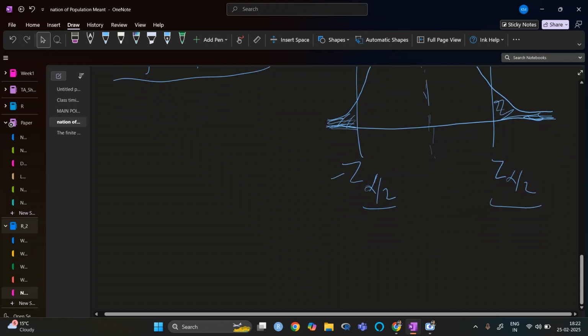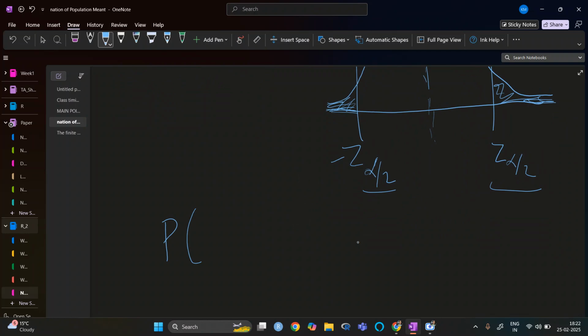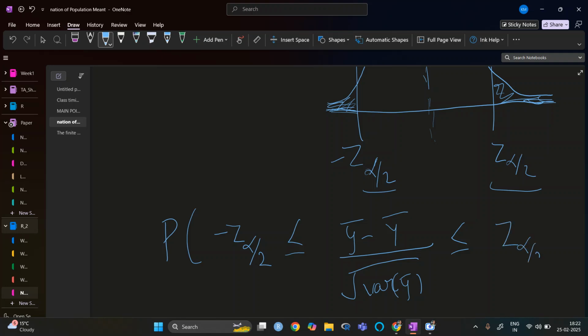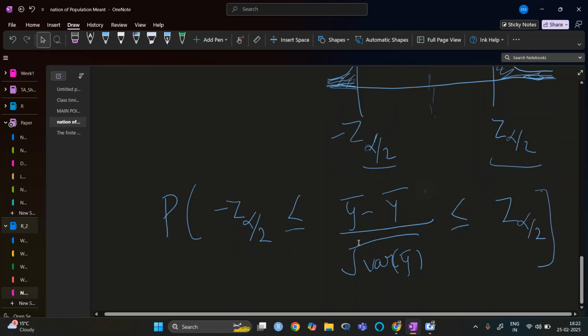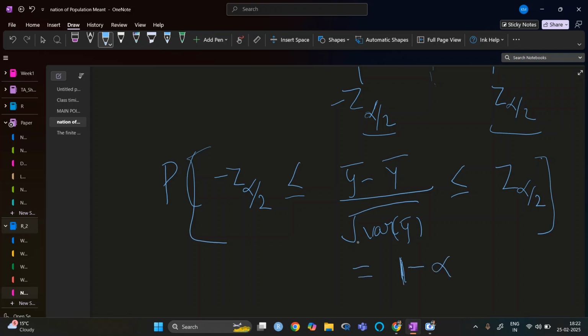So what we say here is that the probability that y bar minus capital Y bar divided by the variance of y bar is less than or equal to z alpha by 2, this probability is basically 1 minus alpha.